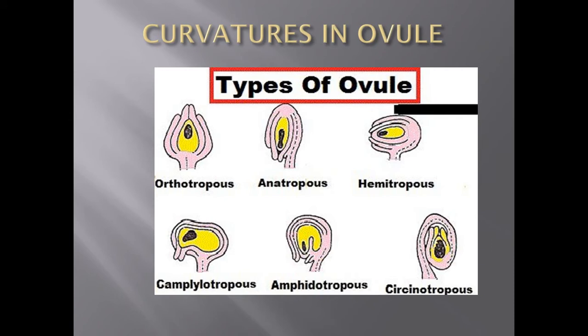Next topic is the curvatures in the ovule, which develop during the process of development of the ovule. On the basis of curvature, there are 6 types of ovules which you can see in this picture: the orthotropous ovule, anatropous, hemitropous, campylotropous, amphitropous or amphidromous, and lastly the circinotropous. So these are 6 types of ovules which we will be discussing one by one.